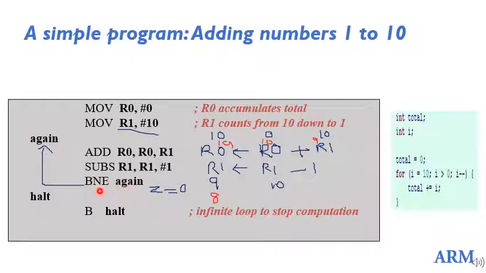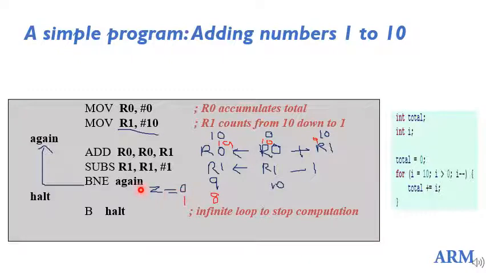No. Okay, so it will branch. If the 0 flag is not set, then it will branch here. This will continue till it adds all the numbers, that is 10 plus 9 plus 8 and so on, till the R1 value becomes 0. So finally when R1 was 1, 1 minus 1 will become 0. Now when you check branch if not equal, this condition will not be satisfied. This is going to branch again only if it is not equal. Not equal means Z is not equal to 1.